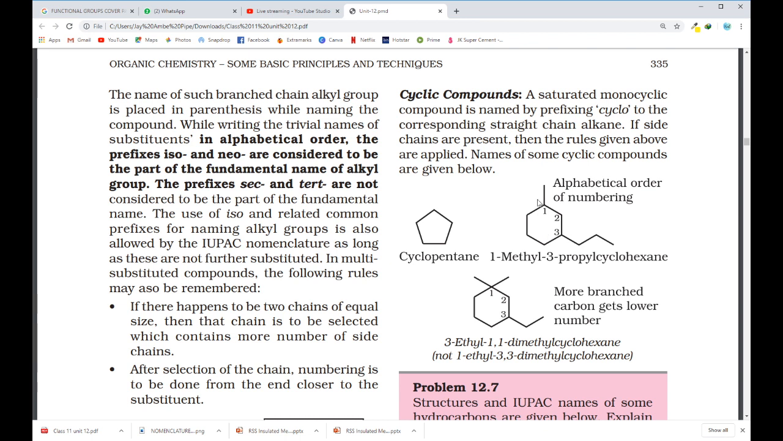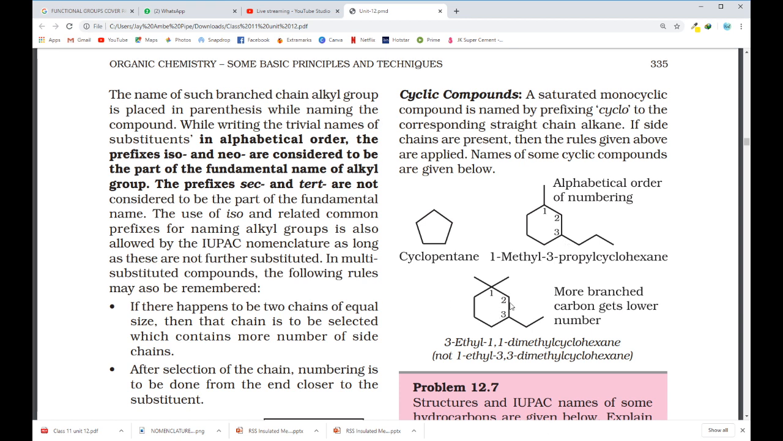But here I have two different chains attached to it, so I have to give numbering in a way that they will get the lowest number. Methyl and propyl, which comes first as per alphabetical order? M comes first, and as per this it will get the lowest number. So 1, 2, 3: 1 methyl, 3 propyl, cyclohexane.